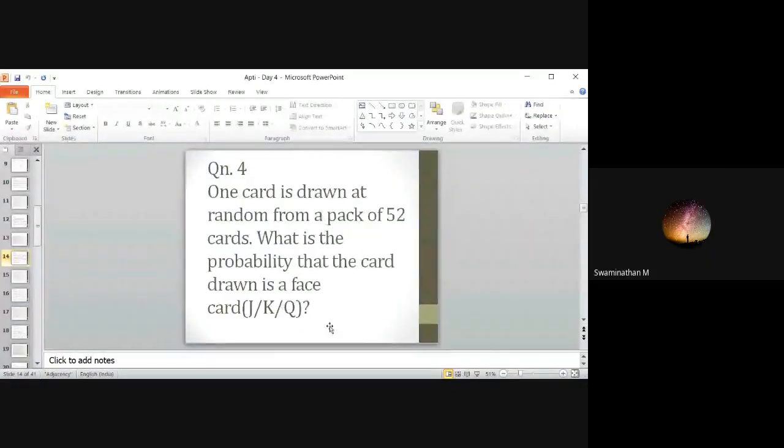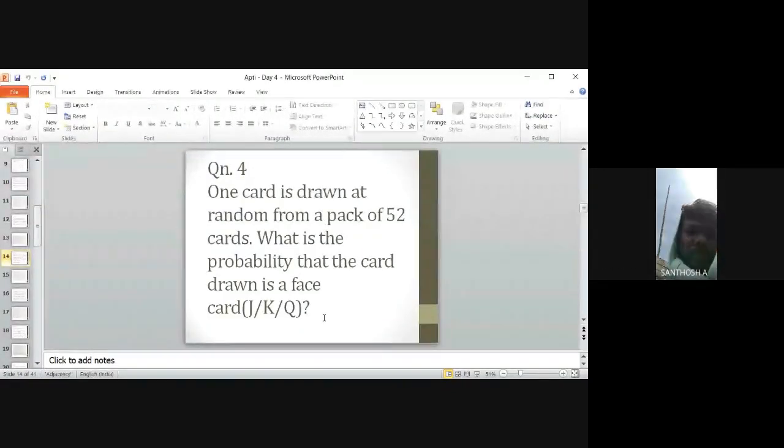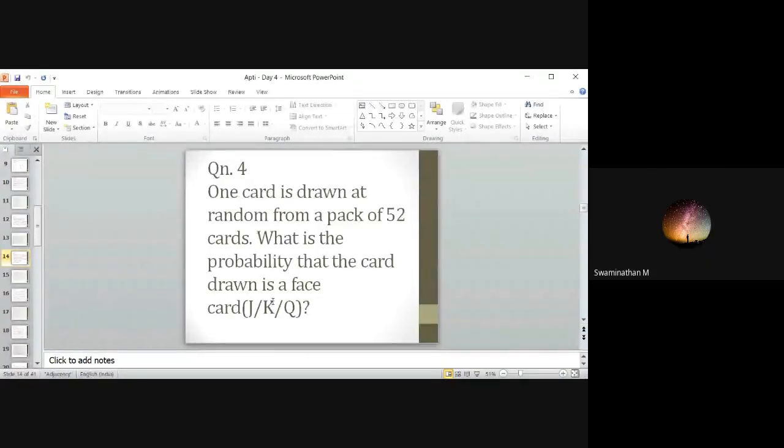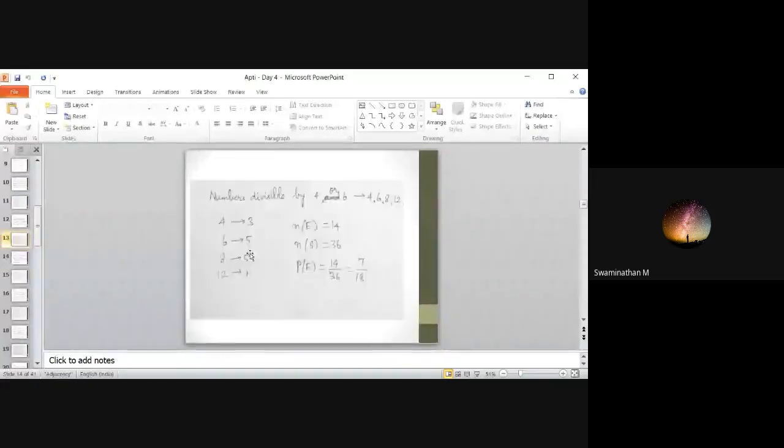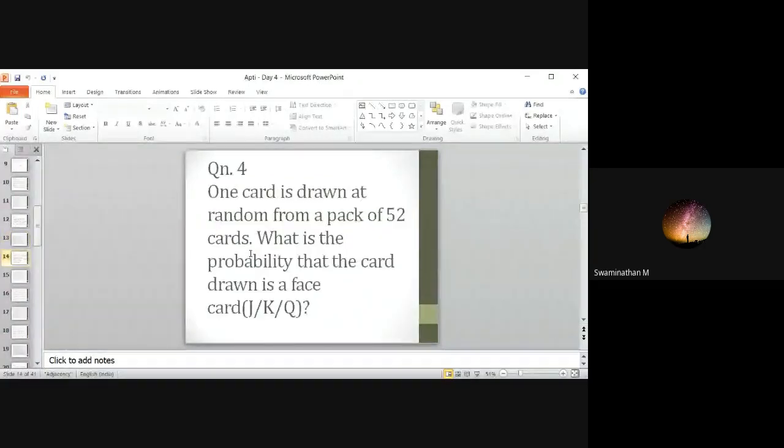Now we are going to see cards. Clear with dice and coin. So if you have any doubts or any difficult problem to solve, please do post here. Just one thing: you have to apply the formula P of E is equal to N of E by N of S. For cards, one card is drawn at random from a pack of 52 cards. What is the probability that the card drawn is a face card, Jack or King or Queen?